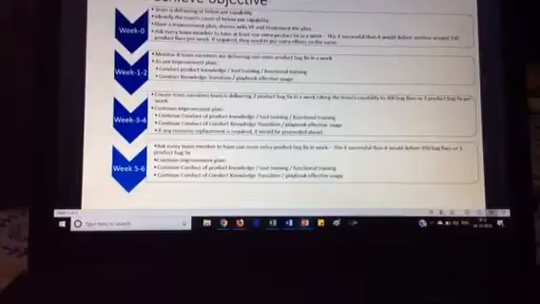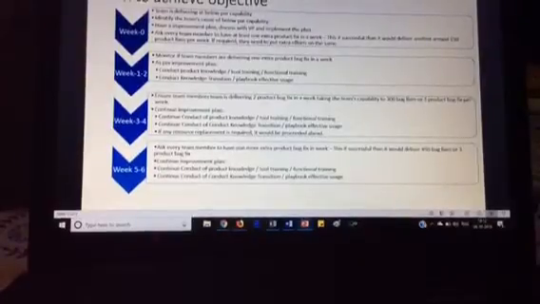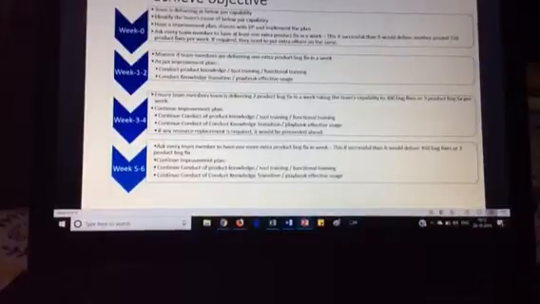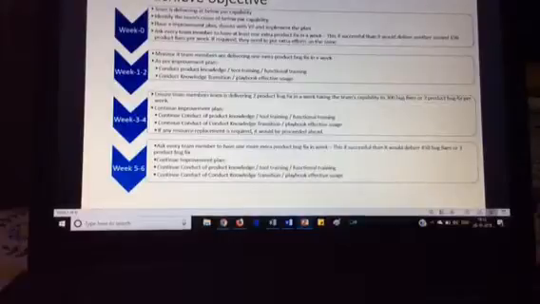We should continue with the improvement plan: continue product knowledge, tool training, functional training, knowledge transition, and playbook effective use. Here at the end of week 4, if any resource replacement is required, it should be proceeded